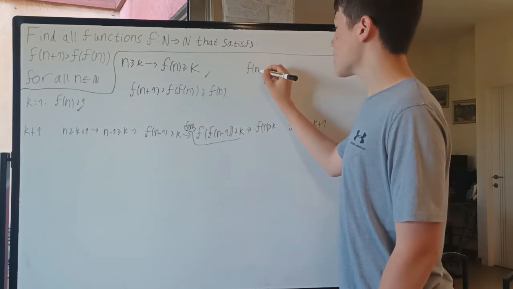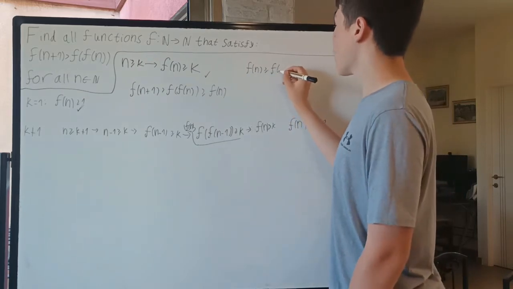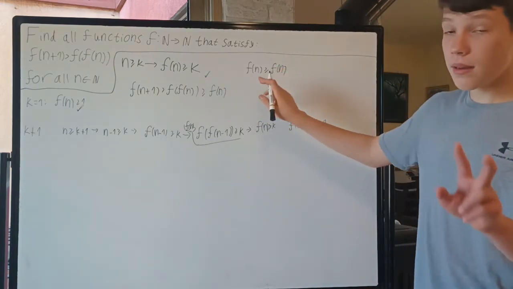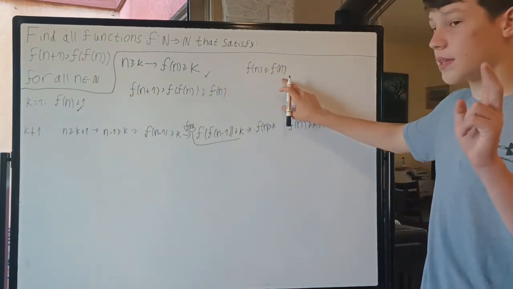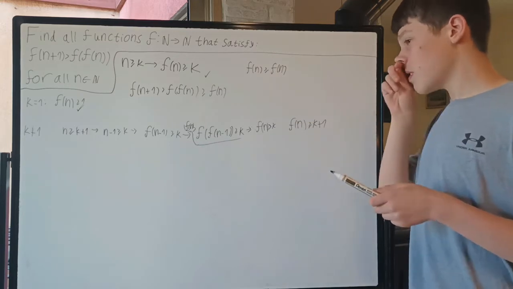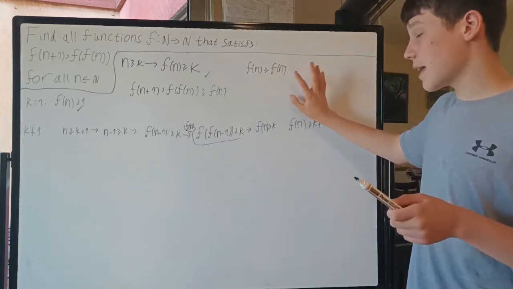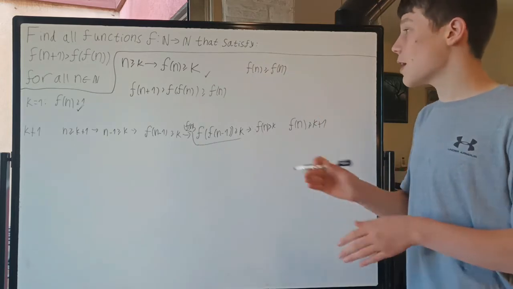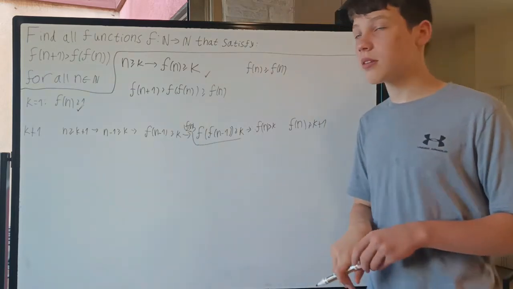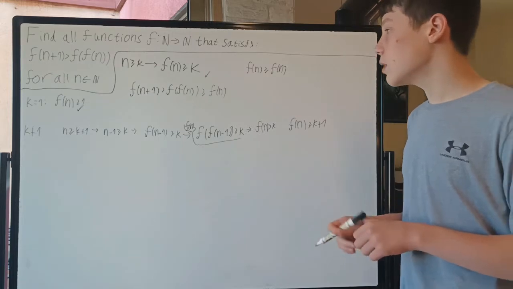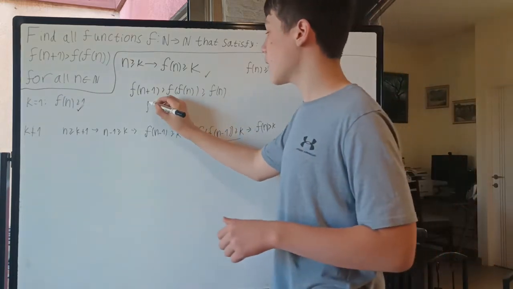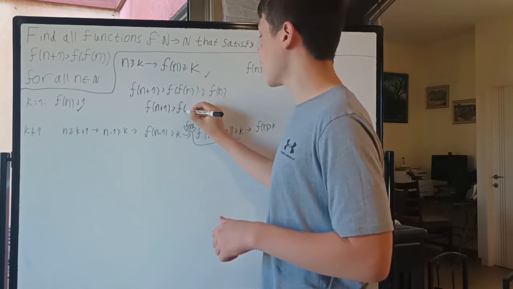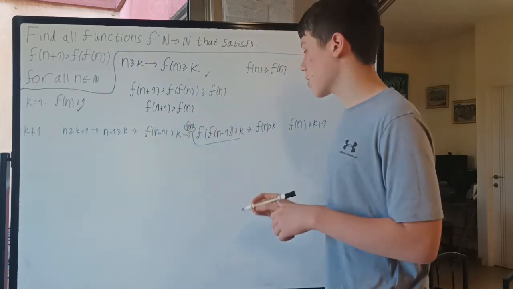Well, f of n is obviously bigger than or equal to f of n, but now this is our n, and this is our k. So if something is bigger than or equal to this k, then f of this is also bigger than or equal to this k. And so we have f of n plus 1 bigger than f of n, so f is strictly monotonic.